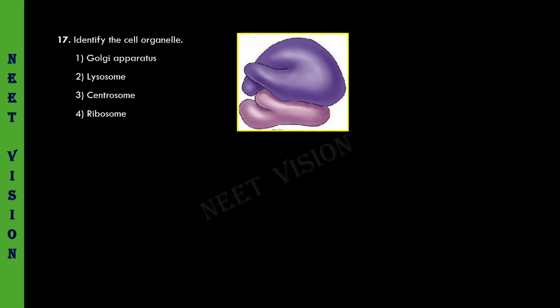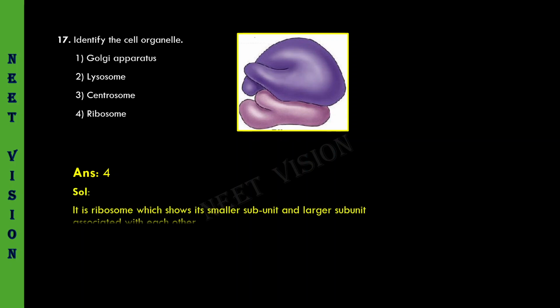Identify the cell organelle. So very clear, it is ribosome. Looking at the picture, identify it is a ribosome. It has a larger subunit and a smaller subunit. So it is ribosome, not Golgi, not lysosome, not centrosome. It is ribosome. Answer 4 must be the correct one. Answer 4. What is the explanation?